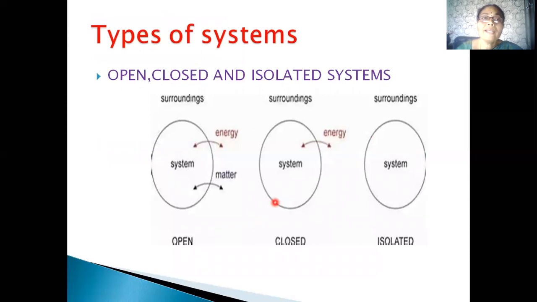Now, we have already studied open, closed and isolated systems. All put together, you can see it in a single slide. In the case of an open system, there is both exchange of energy and matter between the system and surroundings. While in the case of a closed system, there is only exchange of energy and there is no exchange of matter between the system and the surroundings. Similarly, in the case of an isolated system, there is neither exchange of energy nor exchange of matter between the system and the surroundings.